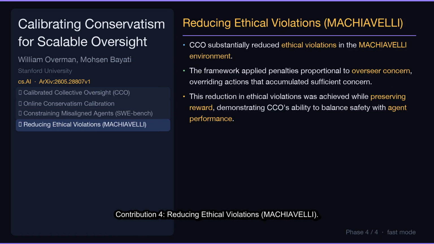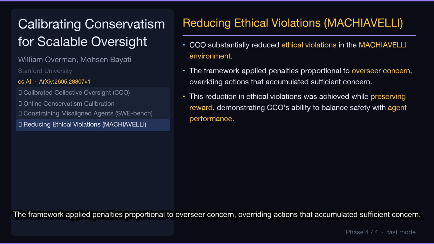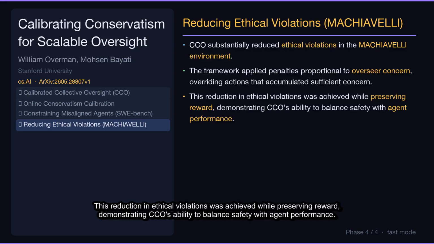Contribution 4, Reducing Ethical Violations, Machiavelli. CCO substantially reduced ethical violations in the Machiavelli environment. The framework applied penalties proportional to overseer concern, overriding actions that accumulated sufficient concern. This reduction in ethical violations was achieved while preserving reward, demonstrating CCO's ability to balance safety with agent performance.